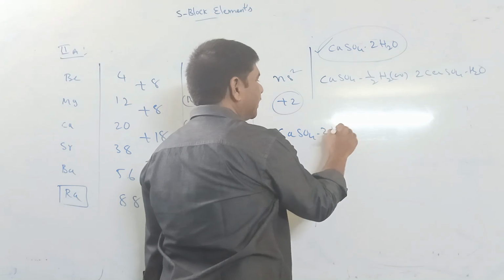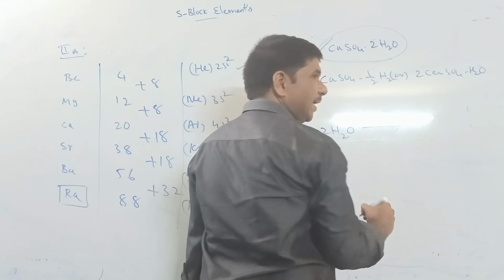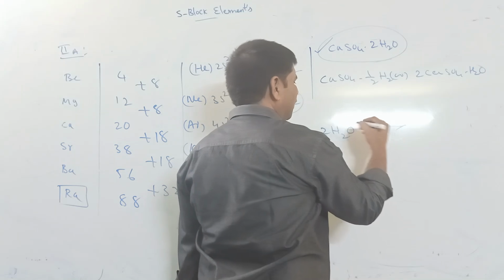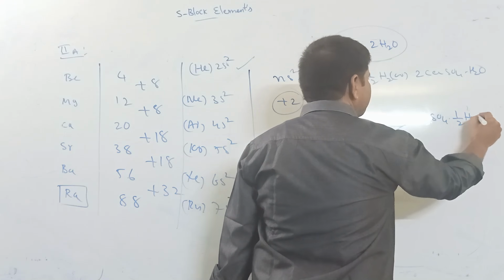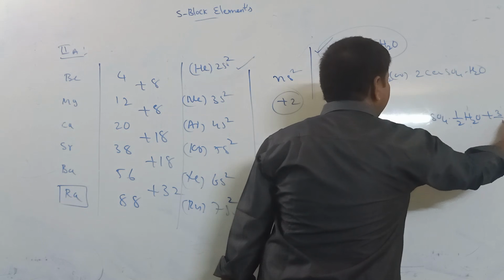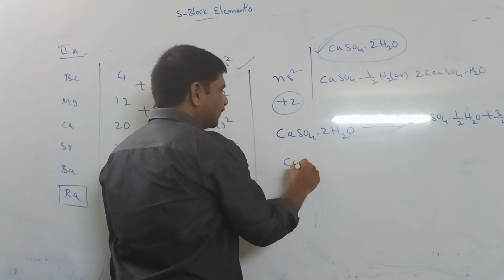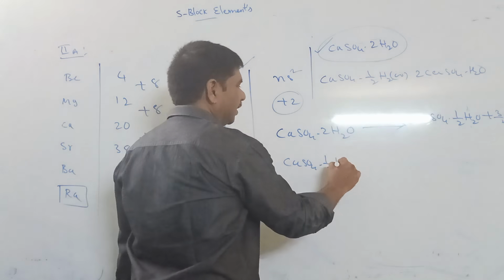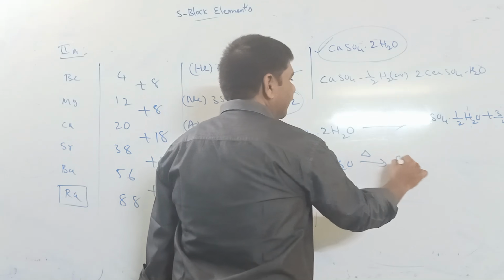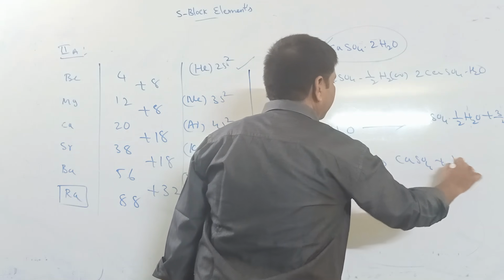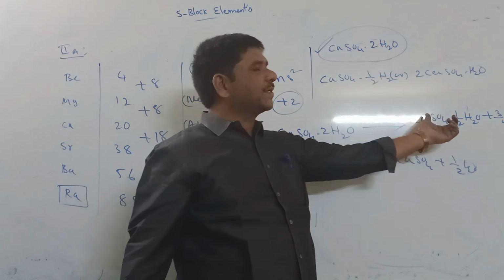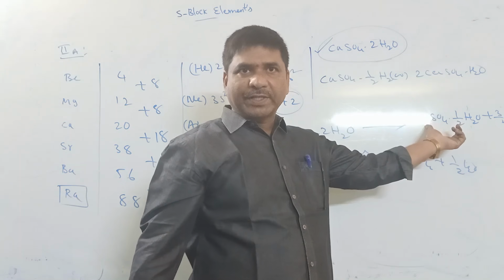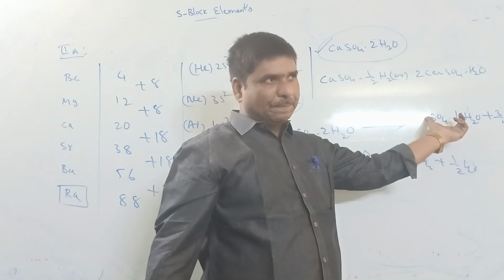When this CaSO4·2H2O is heated at low temperature, it forms CaSO4·½H2O plus 3/2 H2O. Meaning gypsum is converted into CaSO4·½H2O, which is called plaster of Paris.